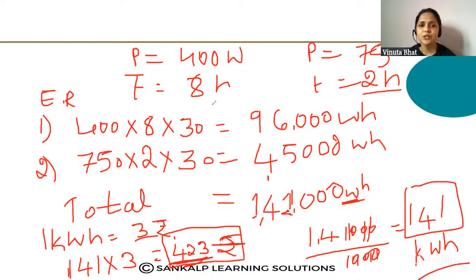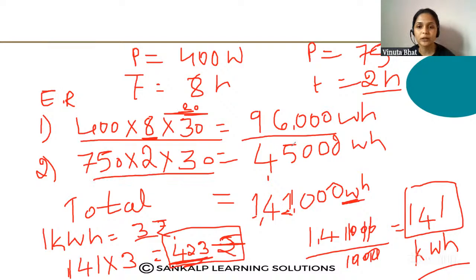Look here, there is nothing confusing. First you have to find out the total energy consumed in 30 days. They have given 30 days here, and they can also change it to 20 days. Here they have given 30 days and 8 hours per day. You have to multiply and find out how much energy is consumed per month, and add both. Totally 1,41,000 energy is consumed. Then convert that into kilowatt hour. If it is already in kilowatt, then it is okay, no need to convert, but here you have to convert into kilowatt hour.